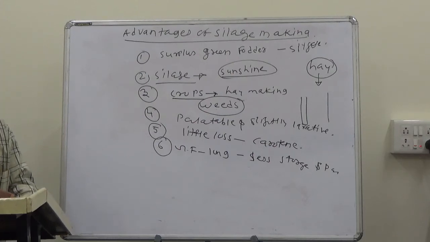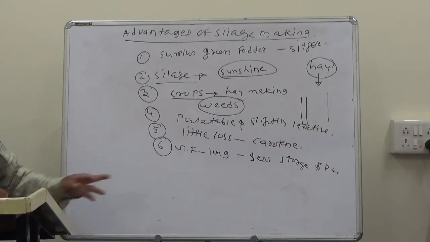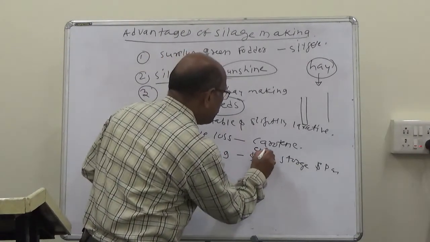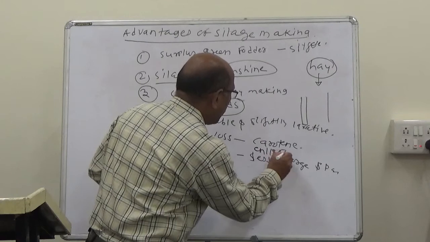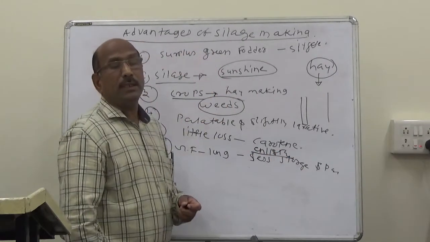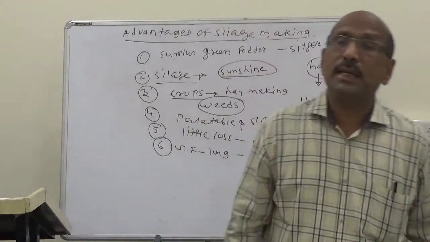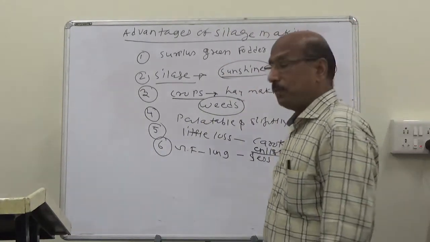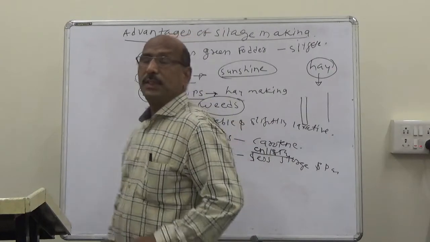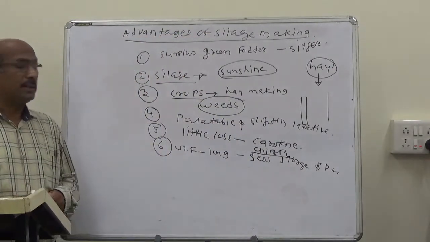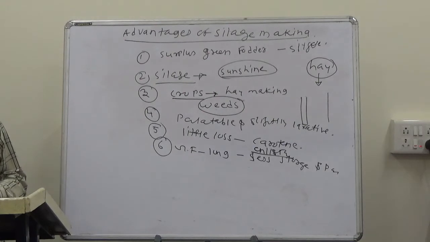So what is ensilage? What do you mean by ensilage? Ensilage means the process of conservation of green fodders under anaerobic conditions, known as ensilage or silage making. So it requires less storage space.